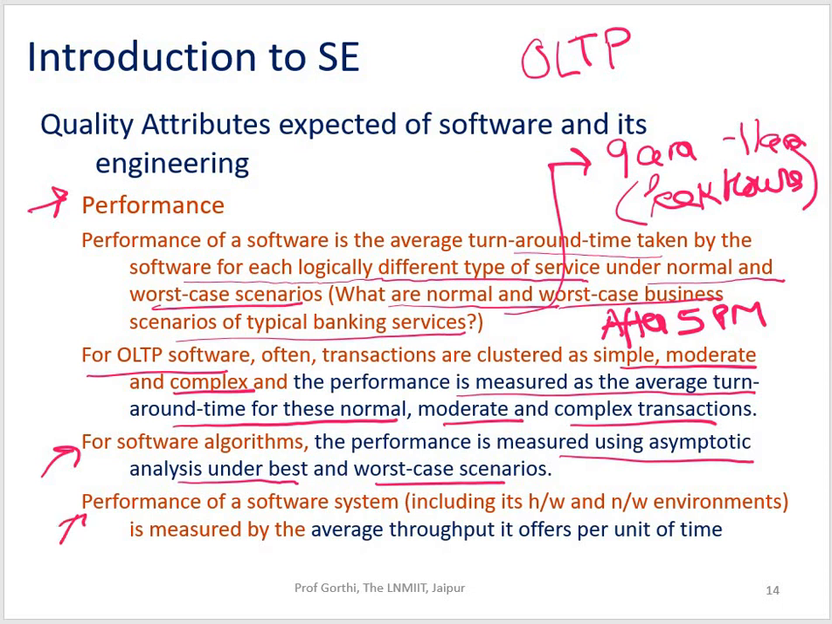For the performance of a software system, including its hardware and network environment, it is measured by the average throughput it offers per unit of time. Right. So it's about the average throughput.